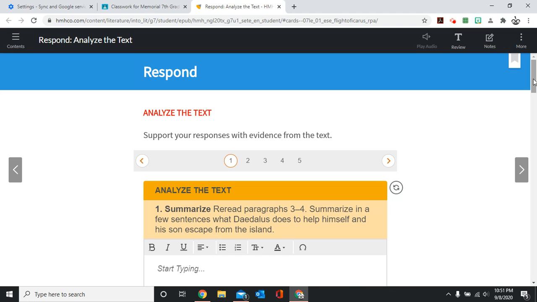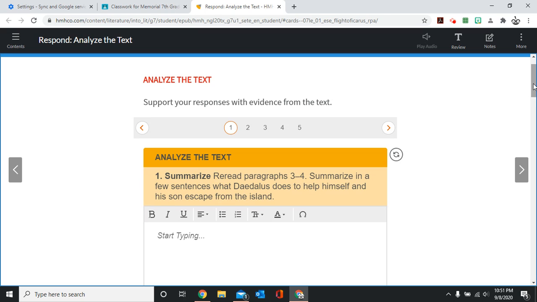If you are working directly from your textbook, that page number is page 32. If you are working online through the online HMH textbook, the link is provided under the Wednesday tab of your classwork. So you have 5 questions to work on here.